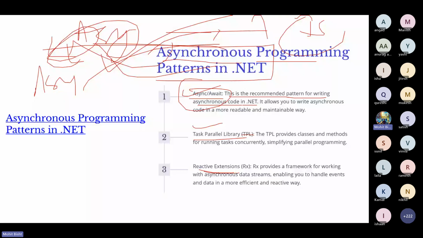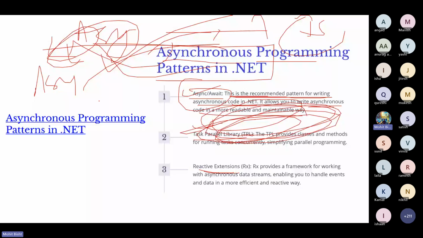So as a definition, it is recommended for writing code in parallel, and it allows you to write asynchronous code in a more reliable, readable, and maintainable way. So the basic idea is readable and maintainable, right? Second thing, we have TPL.